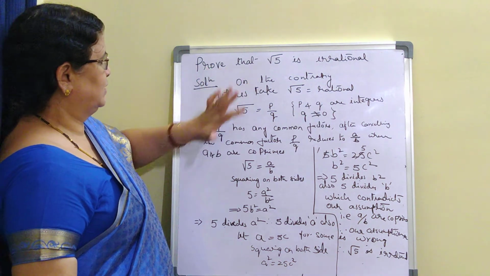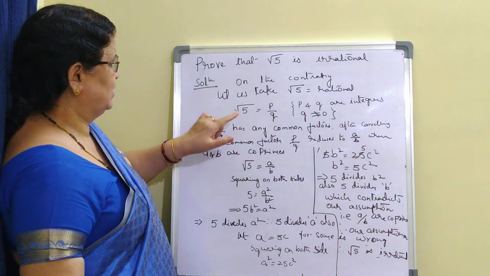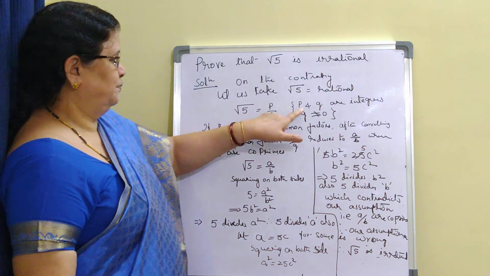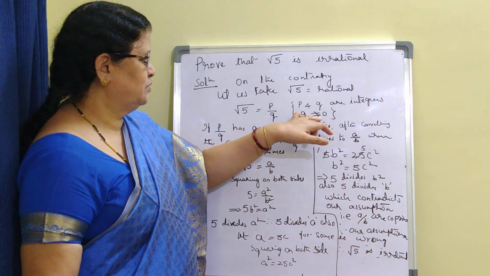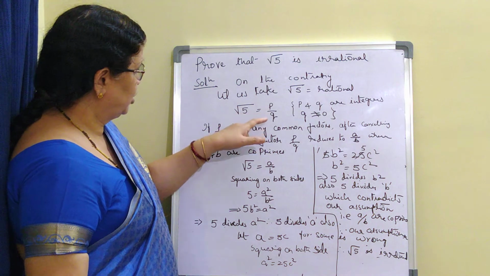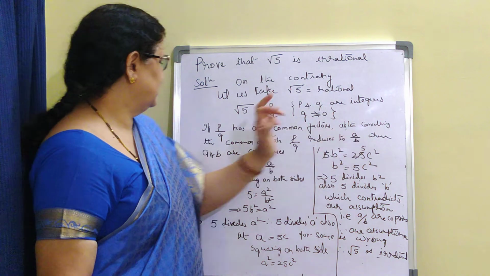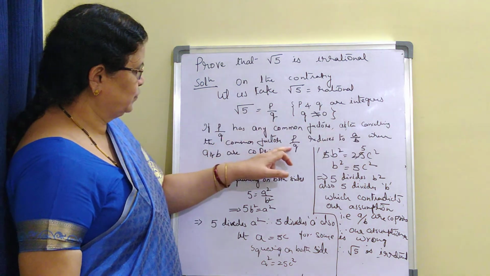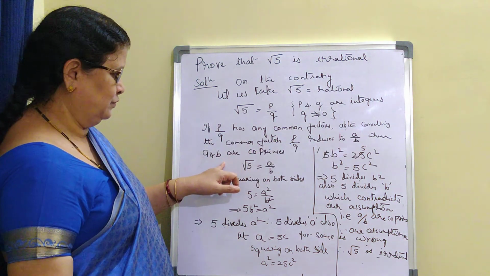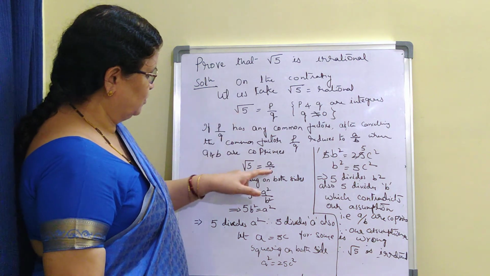Prove that root 5 is irrational. So what we need to do here? On the contrary, let us take root 5 is rational. So then it can be written as root 5 is equal to p by q, where p and q are integers, q is not equal to 0. This is the definition of a rational number. So now if p by q has any common factor, let us cancel them. After cancelling, this p by q reduces to a by b, where now a and b are co-primes. What are co-primes? Which should not have any common factors other than 1. Now root 5 is equal to a by b.